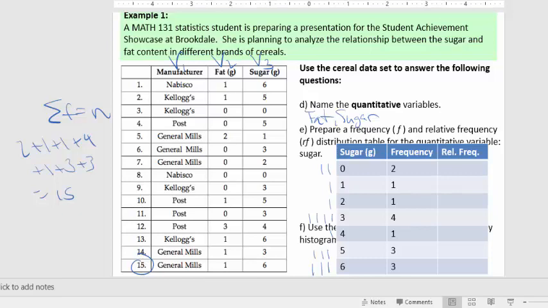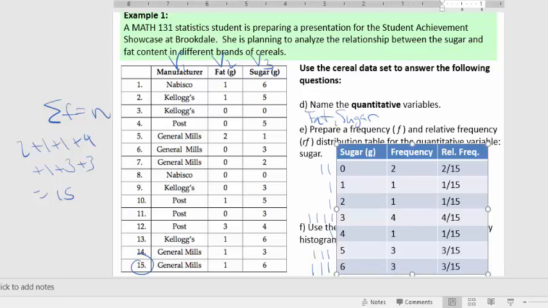And now with relative frequency, simple. All I do is I just take my frequencies and divide by n, which is 15. So, I mean, it's nice to put them into like a percent form, but you can just leave them as a fraction if you really want to. So it would look something like this. Or you could turn it into a percent. So you would just do your division and then move the decimal over 2.